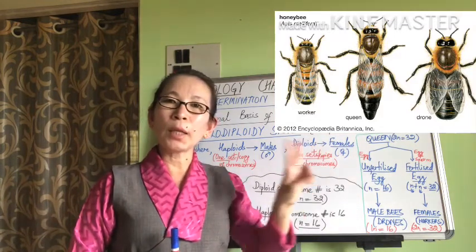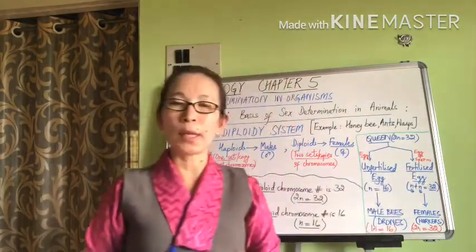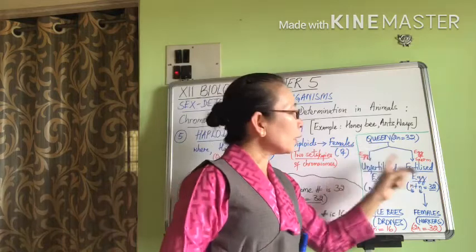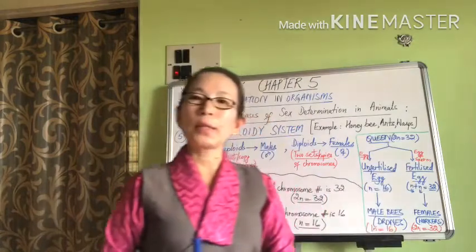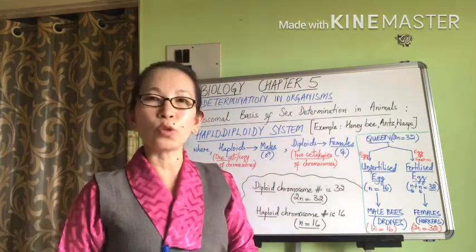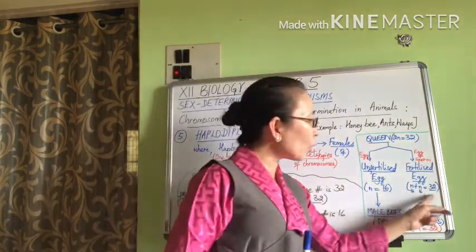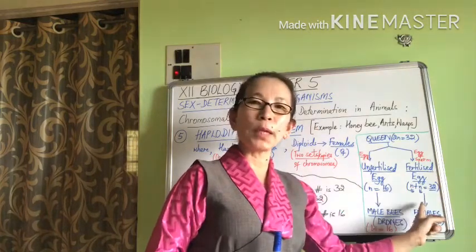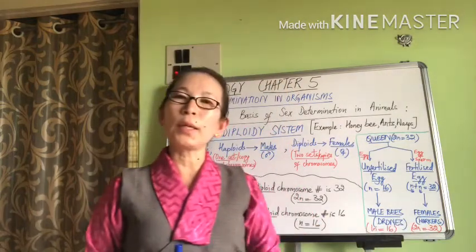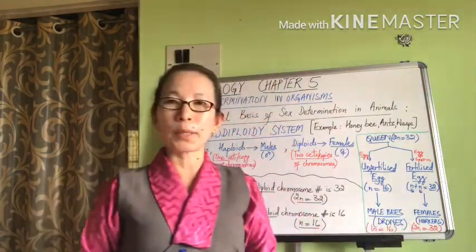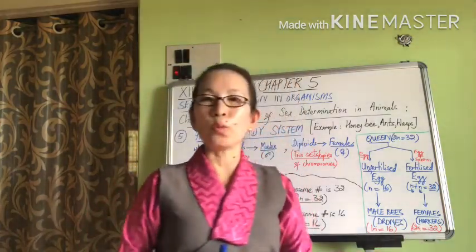So the queen bee can lay two different types of eggs: eggs which are unfertilized or eggs which are fertilized. If the queen bee lays a fertilized egg, then each such fertilized egg has two sets of chromosomes, one each from the egg and sperm cell. Because of this, the diploid offsprings become females. In most cases, they become the sterile worker bees, who have the diploid chromosome number, which is 32 chromosomes.